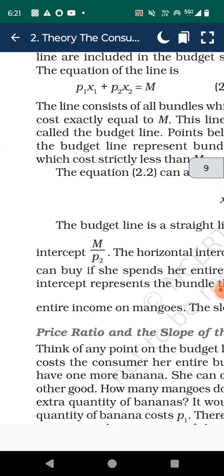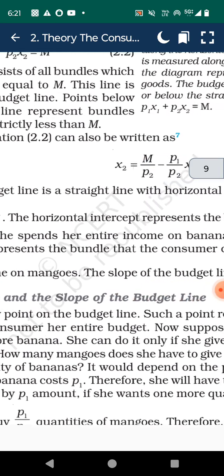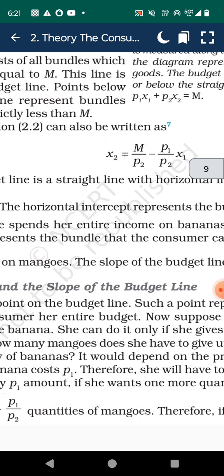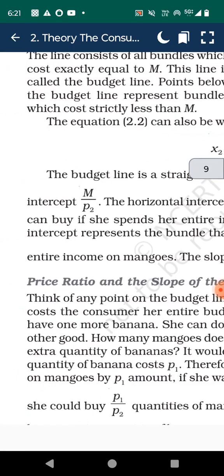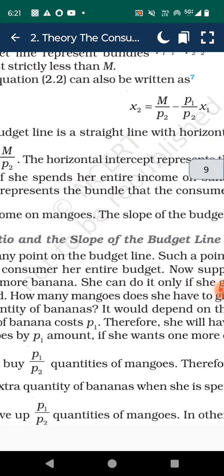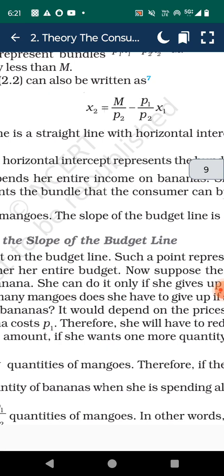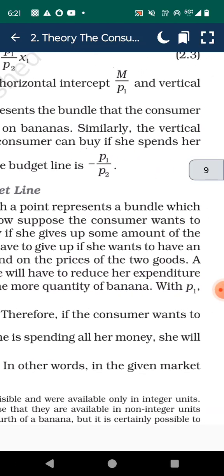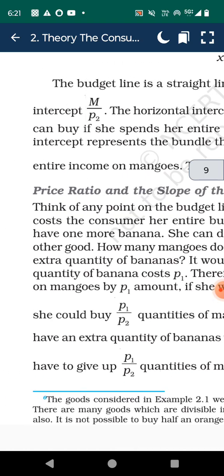The equation of the line is P1X1 plus P2X2 equals M, equation 2.2. The line consists of all bundles which cost exactly M. This line is called the budget line. Points below the budget line represent bundles which cost strictly less than M. Equation 2.2 can be written as X2 equals M by P2 minus P1 by P2 times X1. The budget line is a straight line with horizontal intercept M by P1 and vertical intercept M by P2.